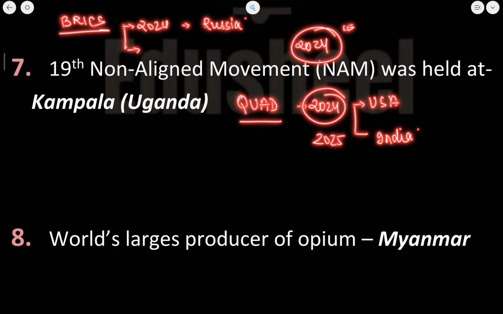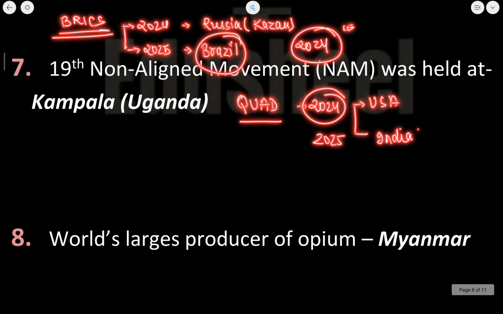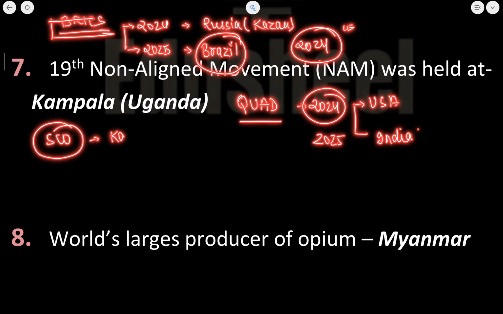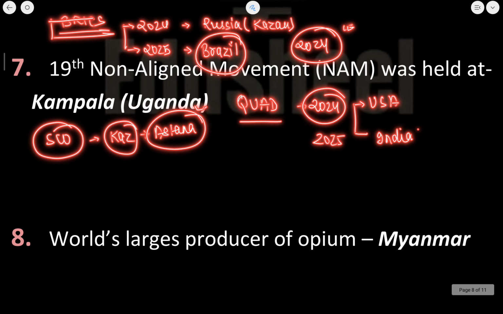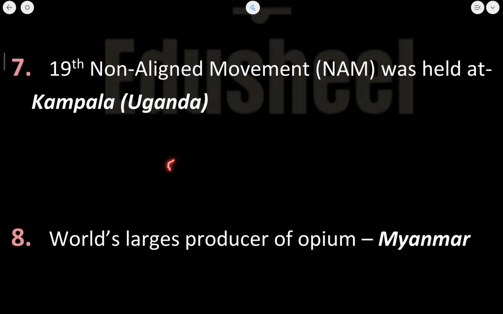And in which place in Russia? The place is known as Kazan. And if I talk about the 2025 BRICS summit, it is going to be conducted in Brazil. Okay. Now these are the two important things. Now if I talk about the SCO summit, it was conducted in Kazakhstan. Now in Kazakhstan, where? Then Astana. Okay, so these are some of the important summits that were conducted that you need to know.